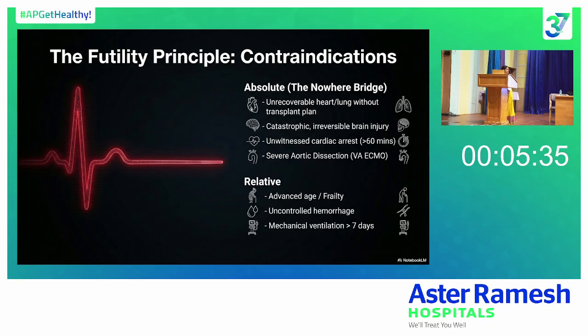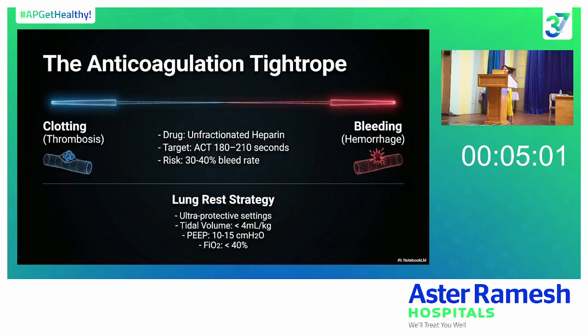The relative contraindications: advanced age, usually more than 75 years. But if the patient is otherwise fine, doing his daily activities normally, we can still consider ECMO in those patients also. That is why it's a relative contraindication. Even in uncontrolled hemorrhage, depending upon the condition of the patient and the severity of the hemorrhage, we can still consider it. Same with mechanical ventilation for more than 7 days. This is also a relative contraindication, not an absolute contraindication.